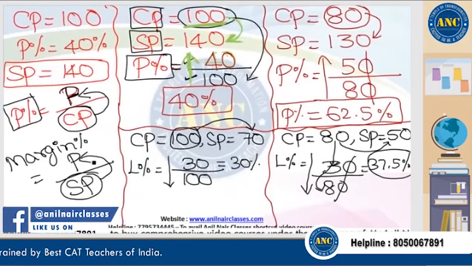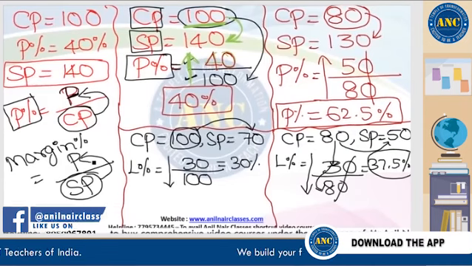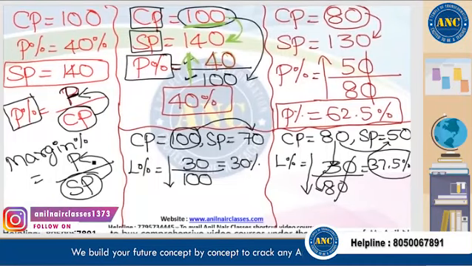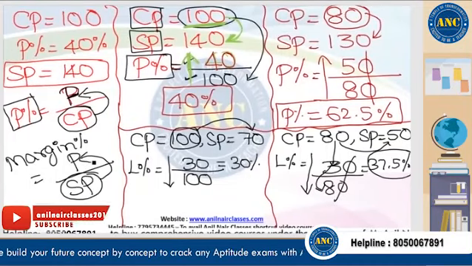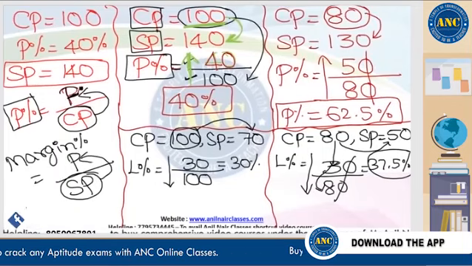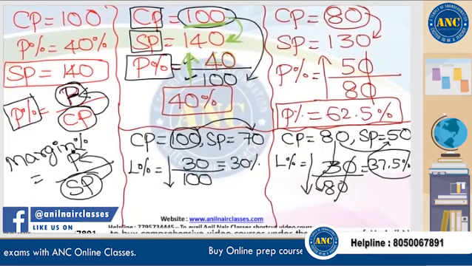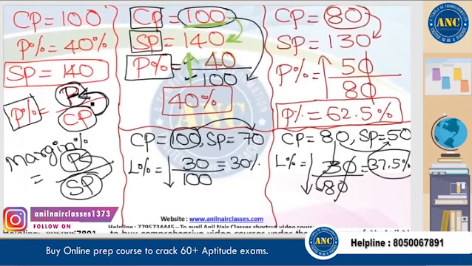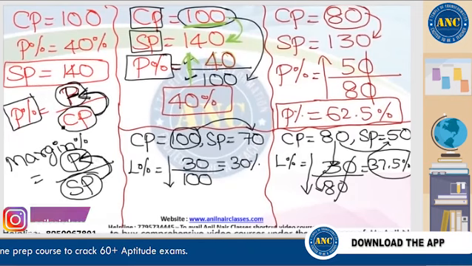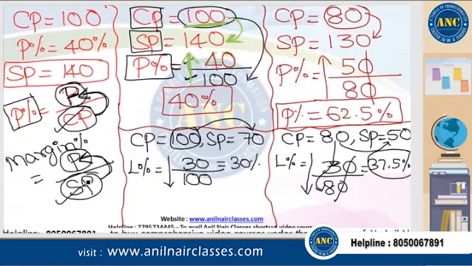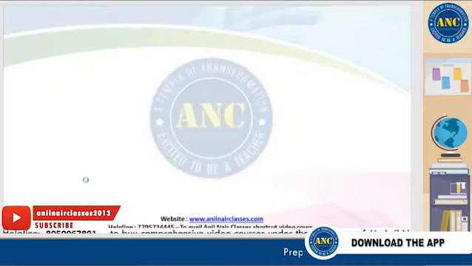That means profit percentage, with respect to cost price, I will tell how much profit I am getting. Margin percentage, with respect to selling price, I am telling you how much profit I am getting. Here also I am talking about profit, here also I am talking about profit, but the way of expressing it is different. In one case I am expressing in terms of cost price, in the other case in terms of selling price. That is the only difference. I believe it is clear, sir.